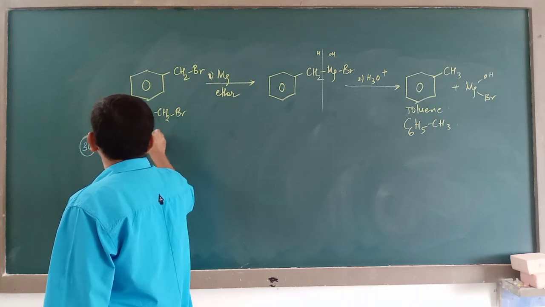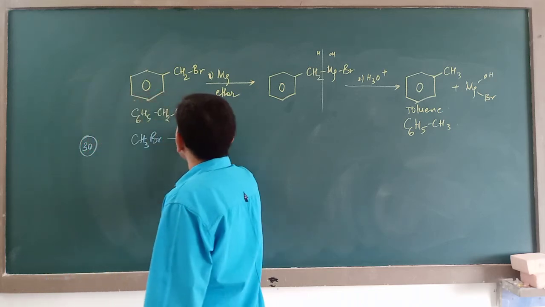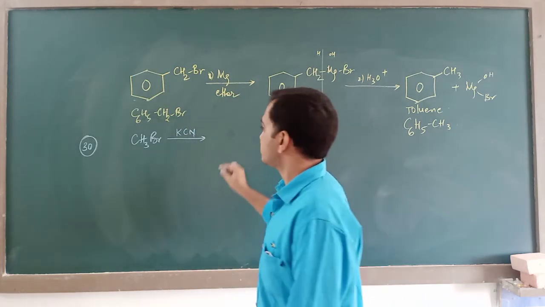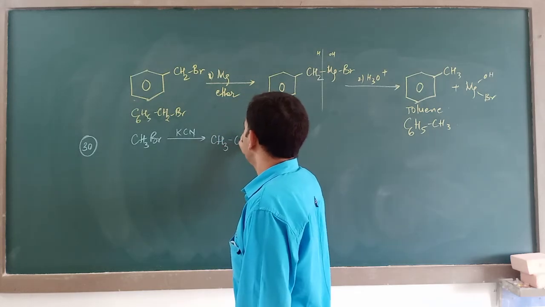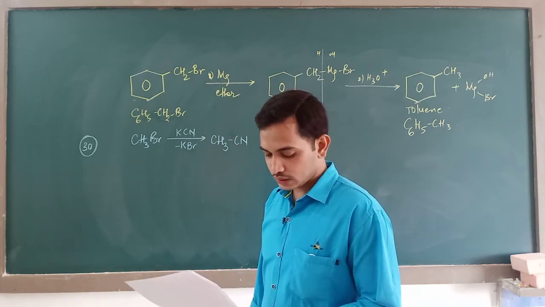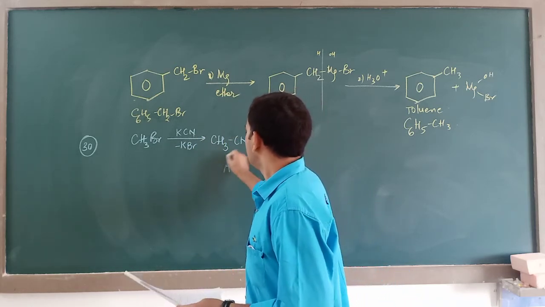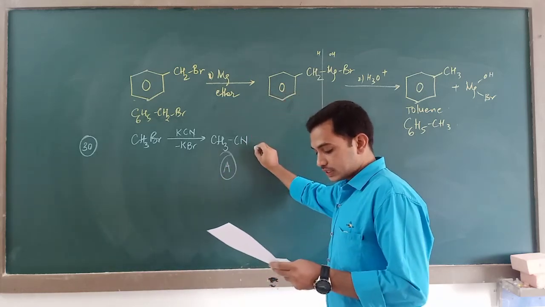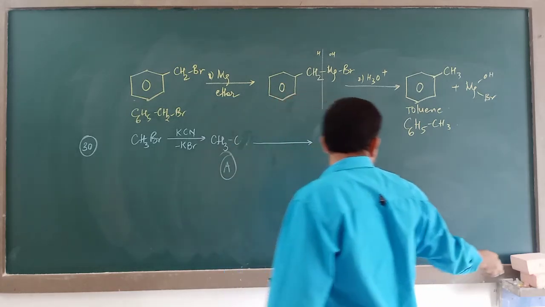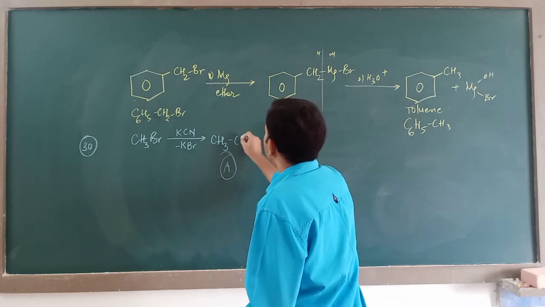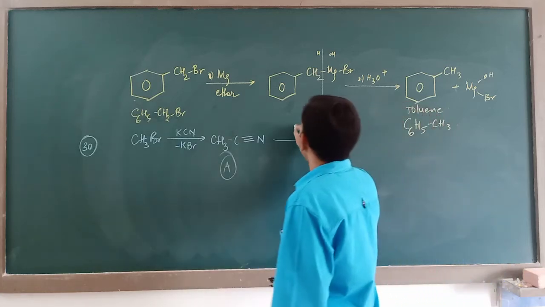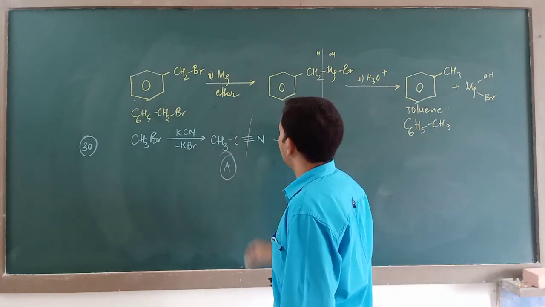It is CH3Br reacting with KCN. It is a simple nucleophilic substitution. You will get CH3CN because of nucleophilic substitution. This is the first part, that is A. Now when this is hydrolyzed, CN is written as C triple bond N, and it is getting hydrolyzed. While it is getting hydrolyzed, you break the bond here.